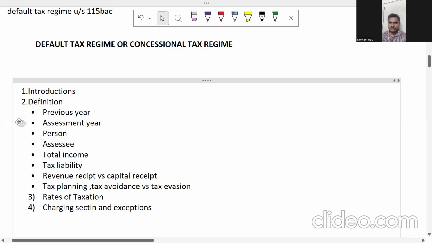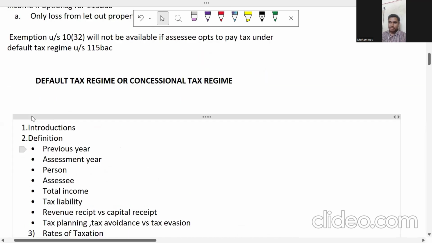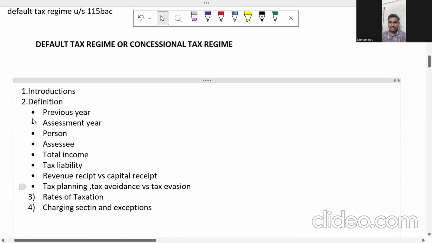Okay. So I'm going to start with introduction of income tax. So income tax. Most of the people are having doubt. What is the income tax? So I'll start with each and every word. Income Tax Act 1961. So I'm going to go step by step everything.